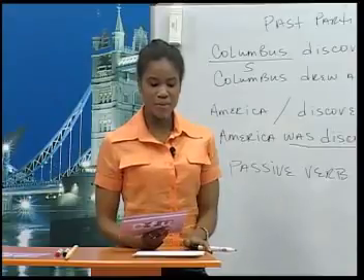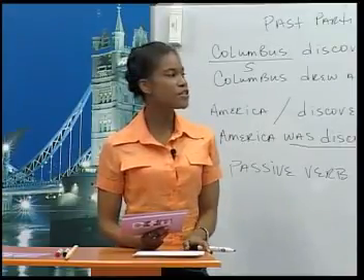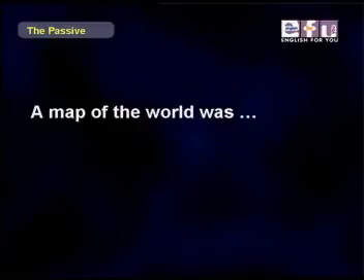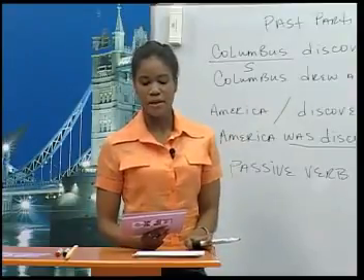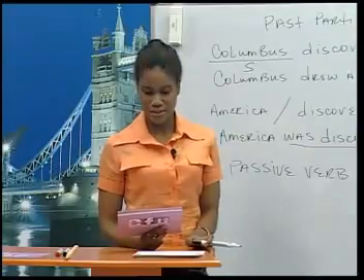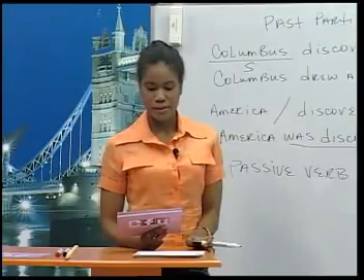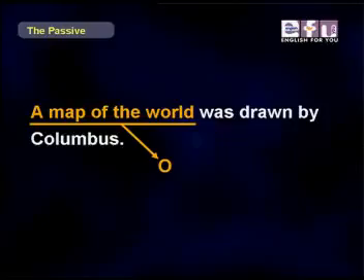Right, now let's try to say a passive sentence. Alberto, you start. A map of the world was. Very good. That's the object, so we have to start with that. Can you complete the sentence, Alberto? A map of the world was drawn by Columbus.